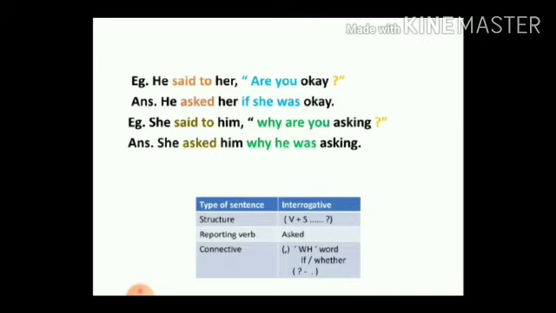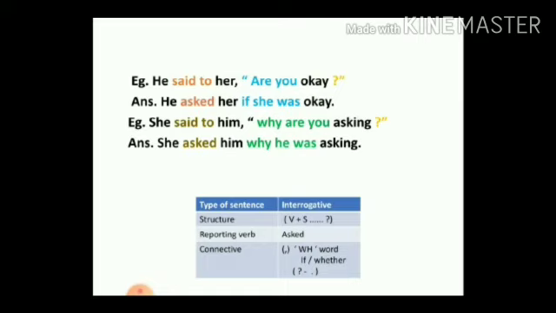Look at the "are" changing to "was" because the tense will change, and the "you" will change to "she" because the object is "her." So remember students, the rule 1 2 3 SON. The second person changes according to the object, to the listener, and in this case it is "her." So "are you" has now become "she was."